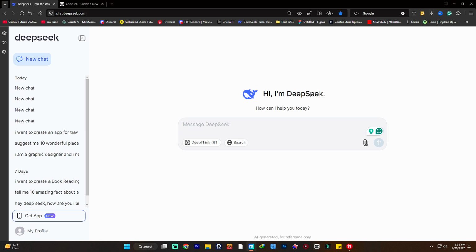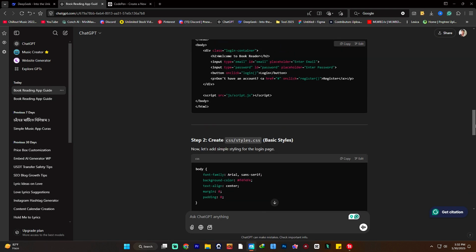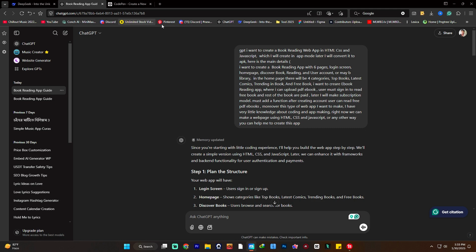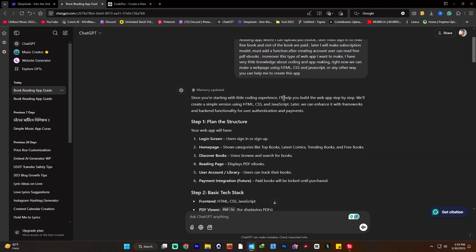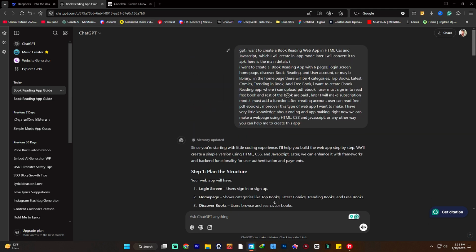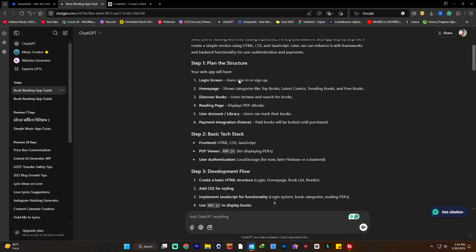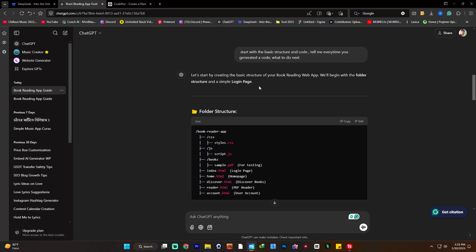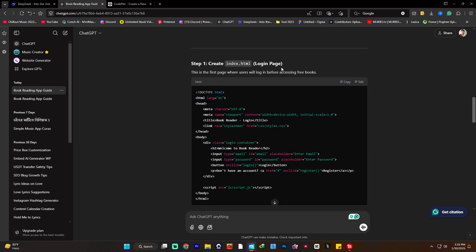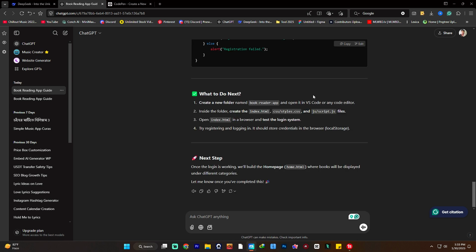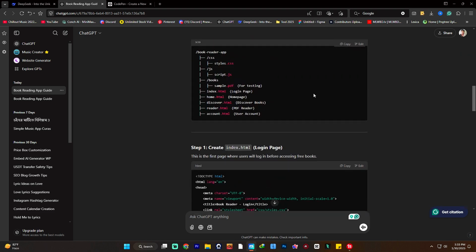On the other hand, I always say use ChatGPT to create your full content because ChatGPT gives us the best answer. If I paste the same content, like I want to create a book reading app, and you don't know about coding, just go to ChatGPT and tell it that I don't have knowledge of coding, so just suggest how to create an app. As you can see, ChatGPT just generated how the folder structure will work. So guys, ChatGPT is the best, so I always say use ChatGPT to get your content.